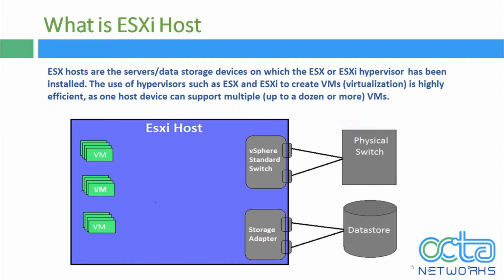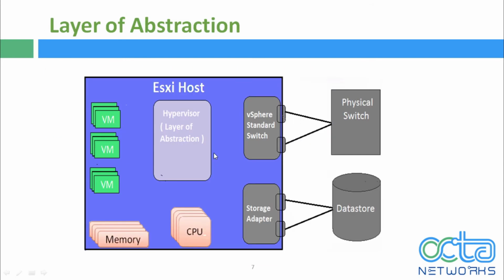So again, here we can see many virtual machines running on the same ESXi host, again utilizing the shared physical resources provided by the host. Our ESXi host is an example of a type 1 hypervisor. A hypervisor adds what we call a layer of abstraction. So there is a layer of abstraction between my virtual machines and physical resources. So what does this layer of abstraction mean? Let's take a moment to think about this.